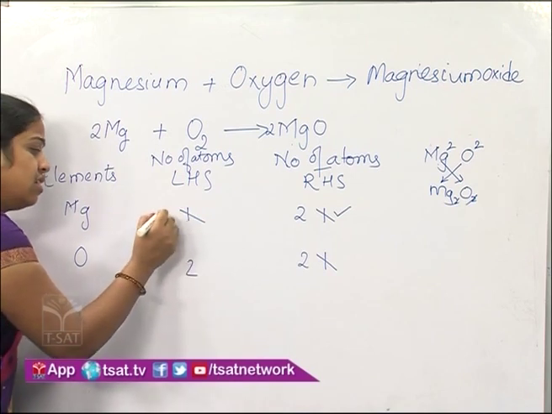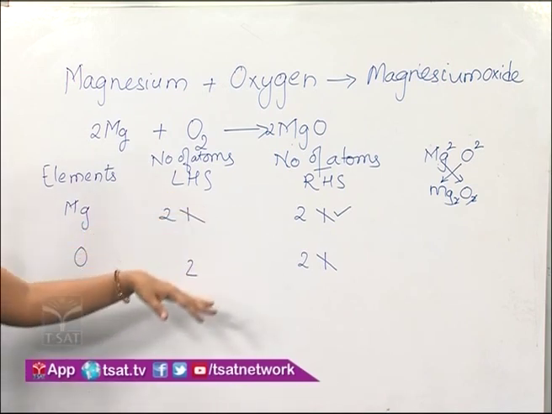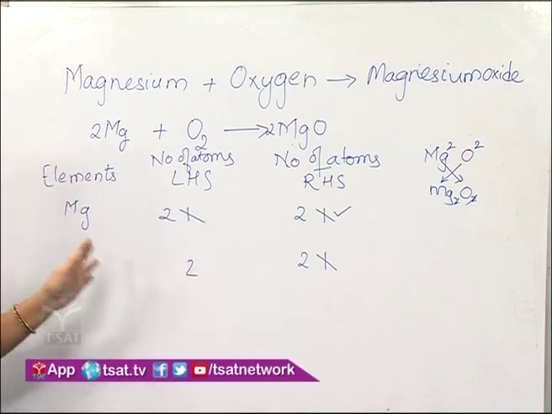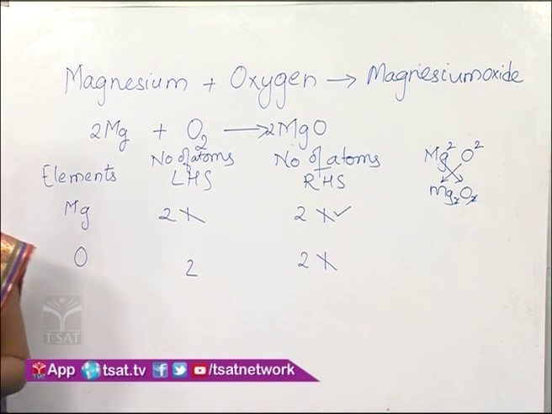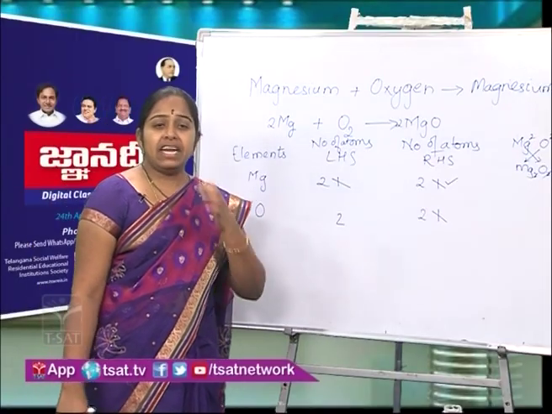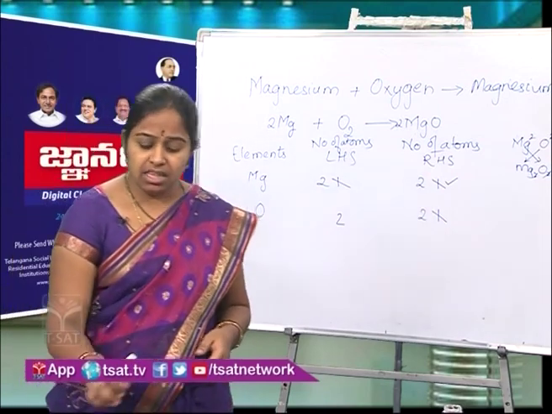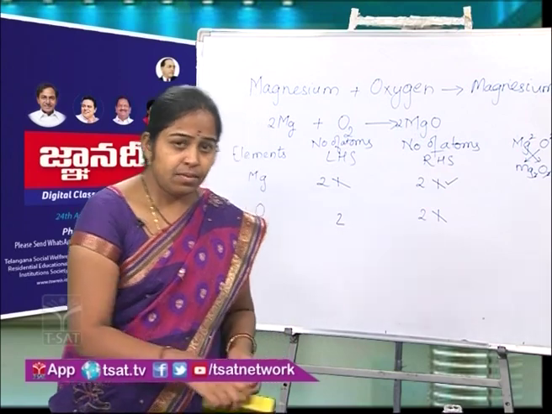Like this we have balanced the equation. Now the number of atoms of each element are equal on both sides, so the reaction is balanced. Like this we have to balance chemical equations. Next, making the chemical reactions more informative.